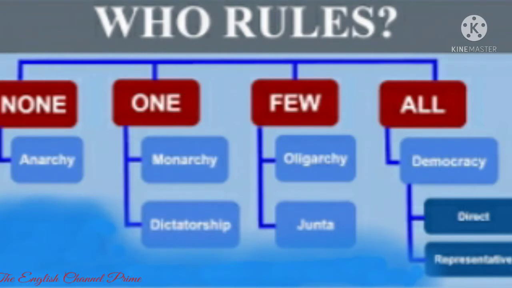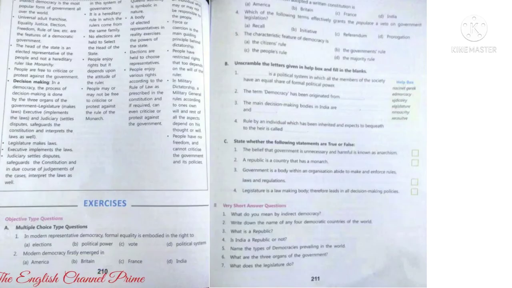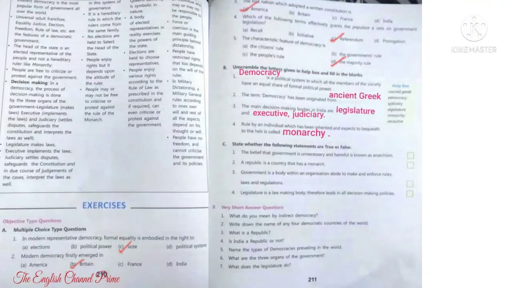So open page number 210. First, main objective type questions. Let's start. A. Multiple choice type questions. First question. In modern representative democracy, formal equality is embodied in the right to, what is the option? Yes, it is C, vote.